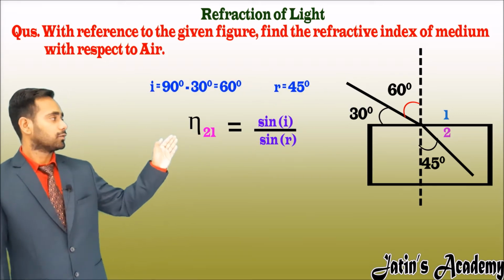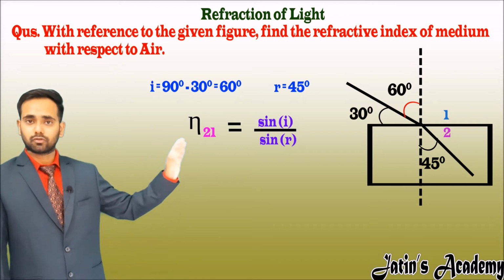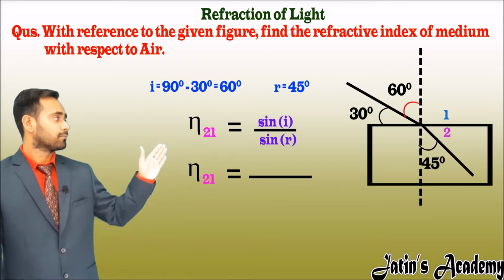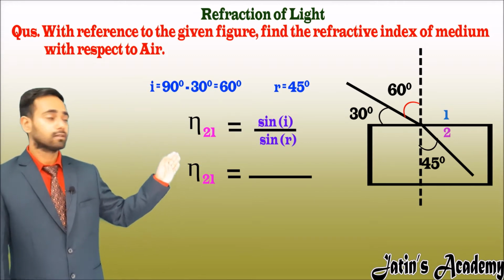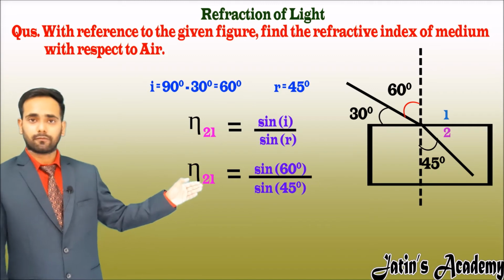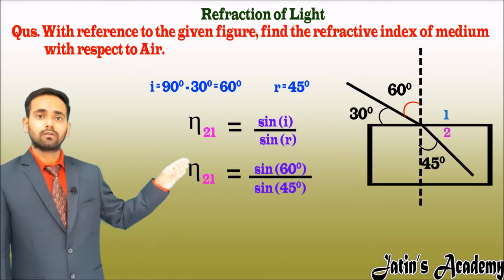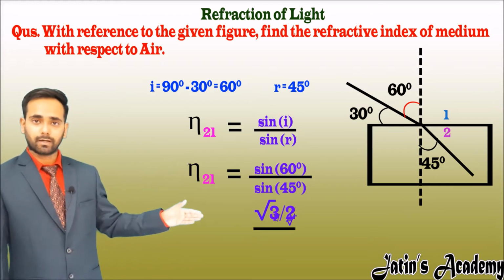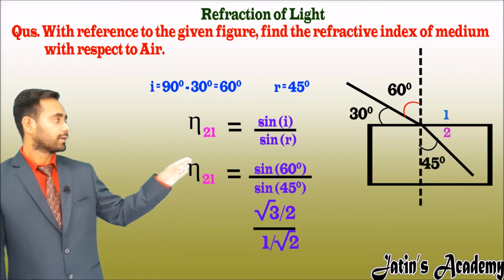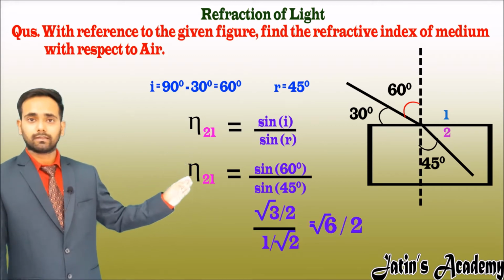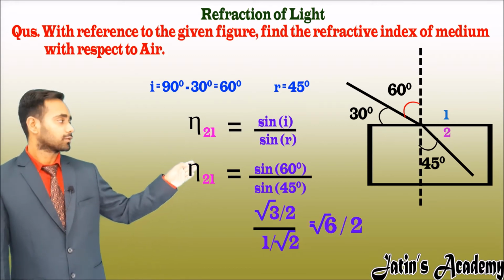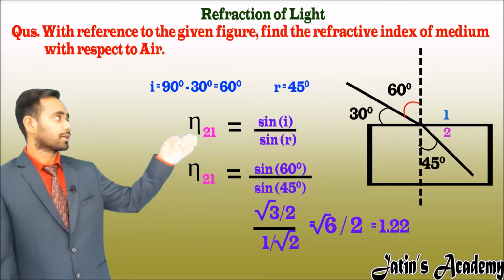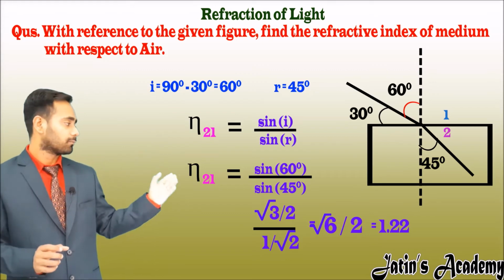Now put in the values. Sin i upon sin r equals mu, that is the refractive index n2 with respect to medium 1. Here sin i means sin 60 degrees upon sin 45 degrees. We know sin 60 is root 3 by 2, and sin 45 is 1 by root 2. After solving we get root 6 by 2, which is numerically approximately 1.22. So the refractive index of medium 2 with respect to medium 1 is 1.22.